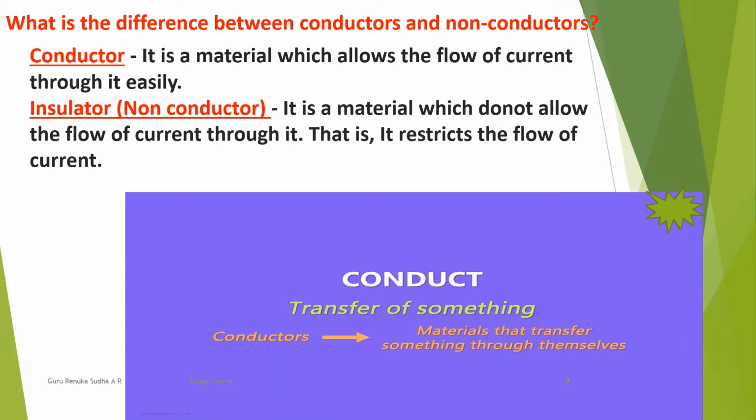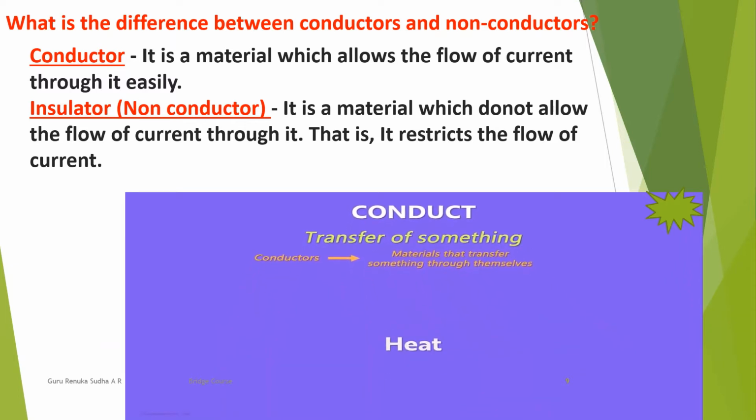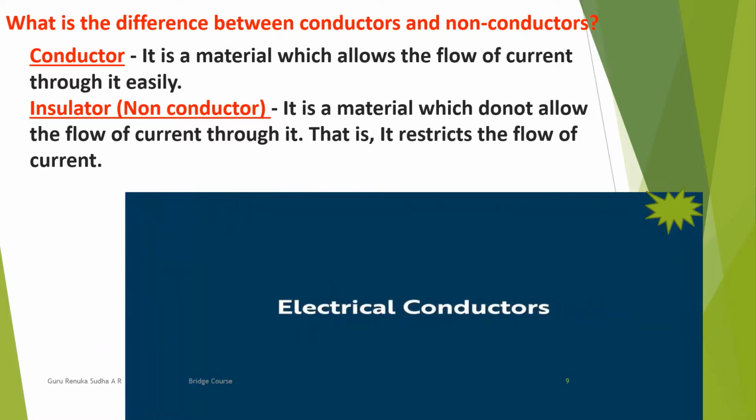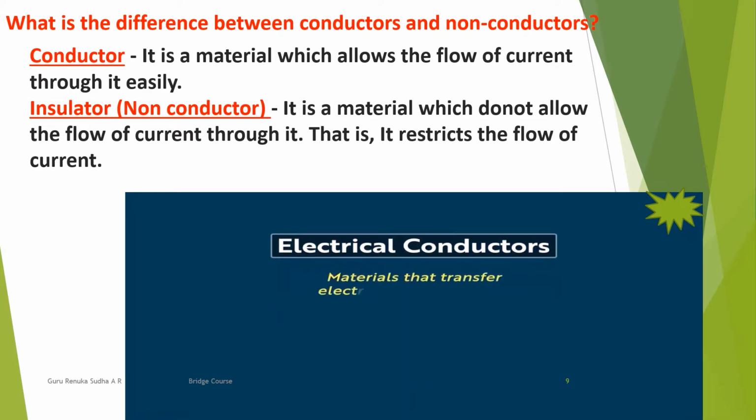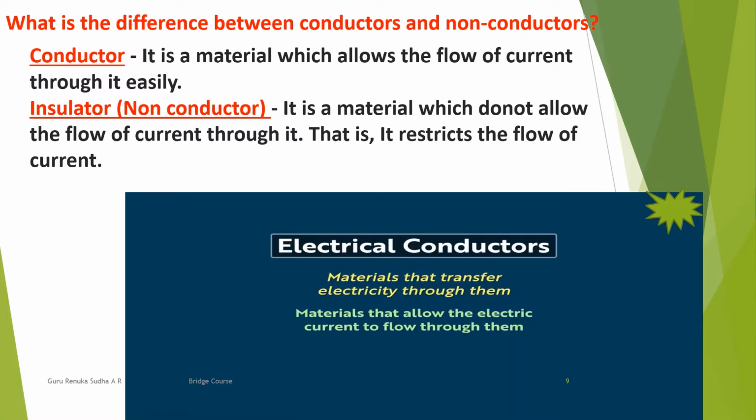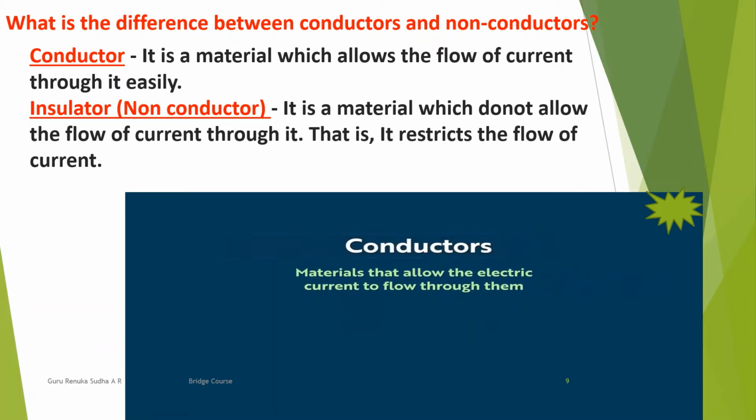That something could be anything. It could be heat, it could be electricity, or many other things. However, here we are interested in electricity. In this context, we will use the word electrical conductors. So now can we define it? You're right. Electrical conductors are the materials that transfer electricity through them. Or even more precisely, they are the materials that allow the electric current to flow through them. For simplicity, we will call them conductors.